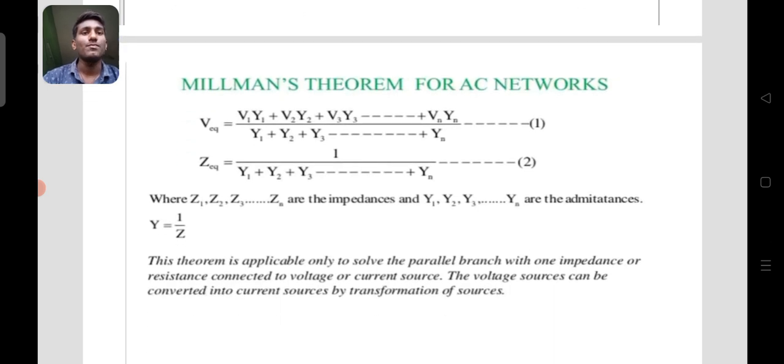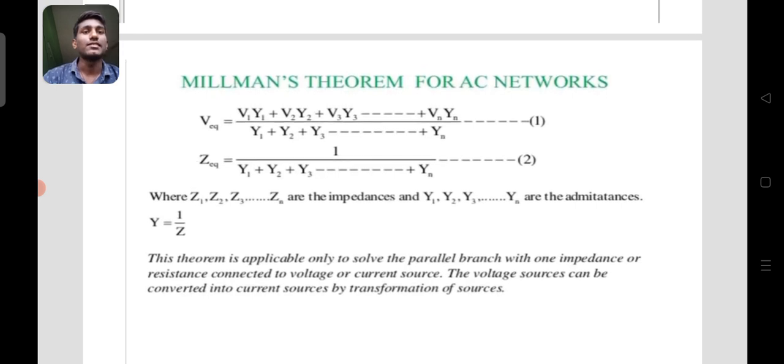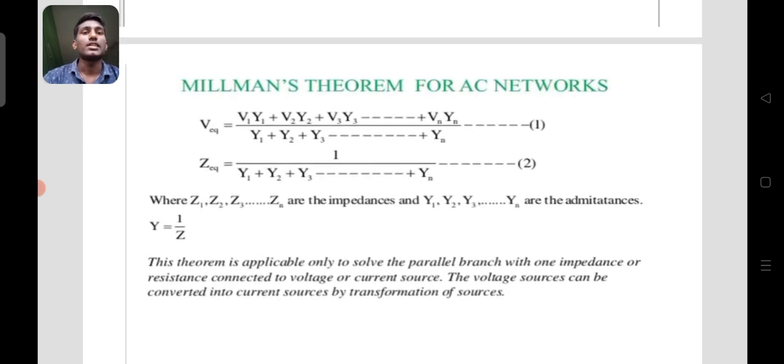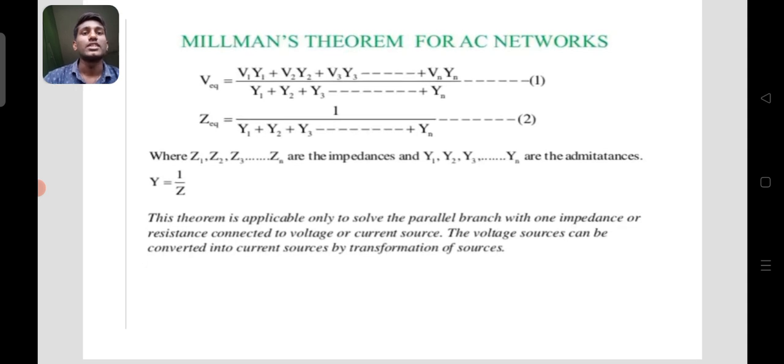So coming to the formula of Millman's theorem for AC excitation, V equivalent is given by V1 into Y1 plus V2 into Y2 plus V3 into Y3 up to Vn into Yn, where Y is called the admittance, and in the denominator the summation of the admittances in the circuit. And Z equivalent is 1 by the summation of all admittances. Here Z1, Z2, Z3 up to Zn are called impedances, and Y1, Y2, Y3 are denoted as admittances.